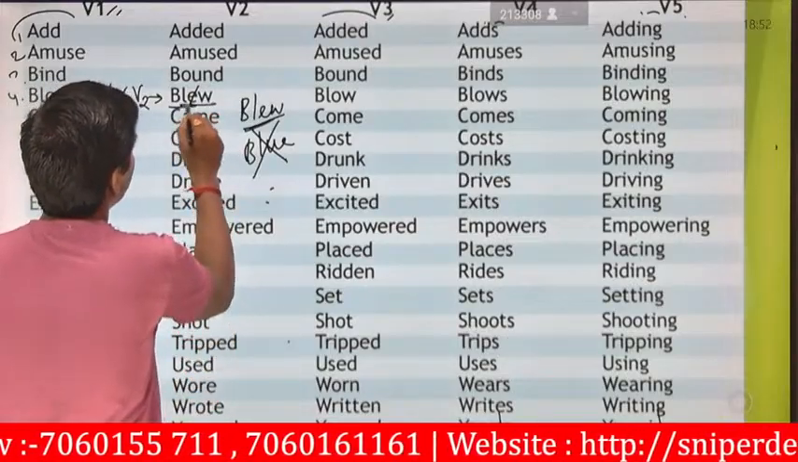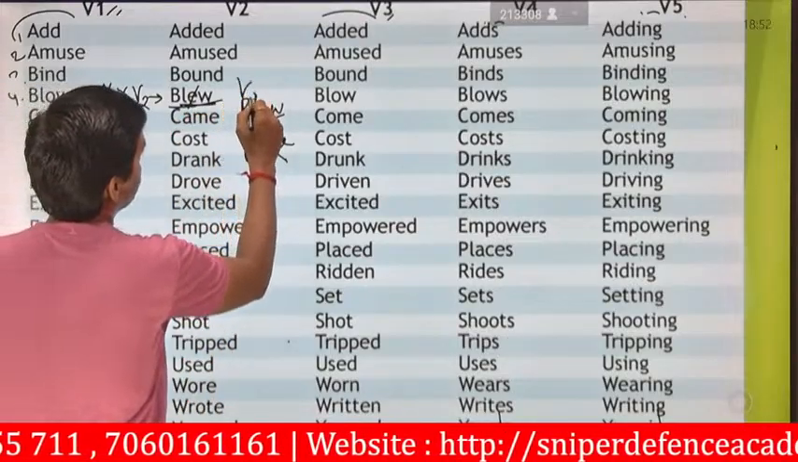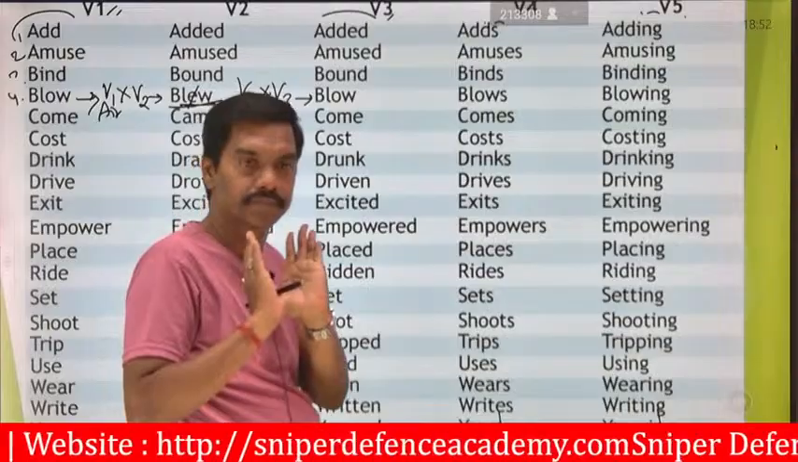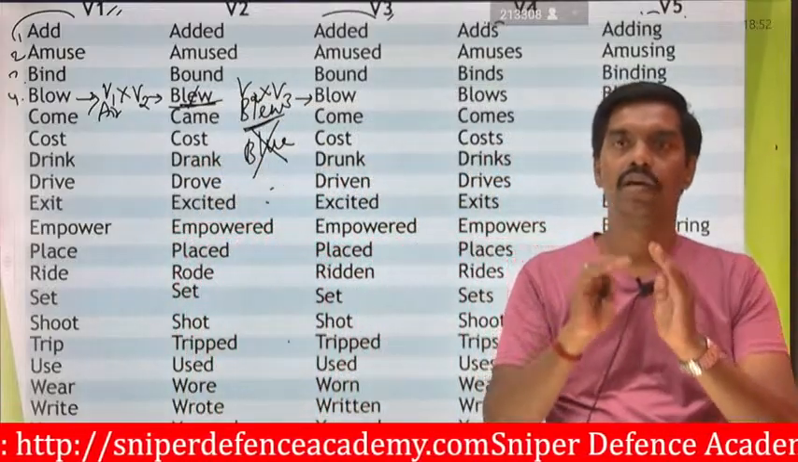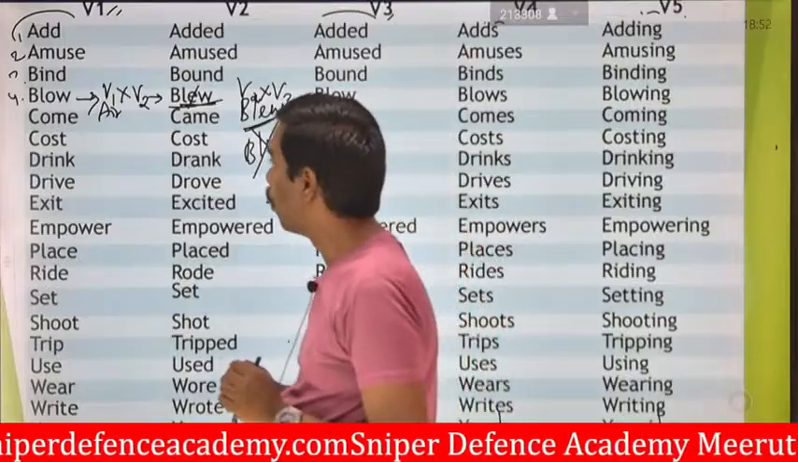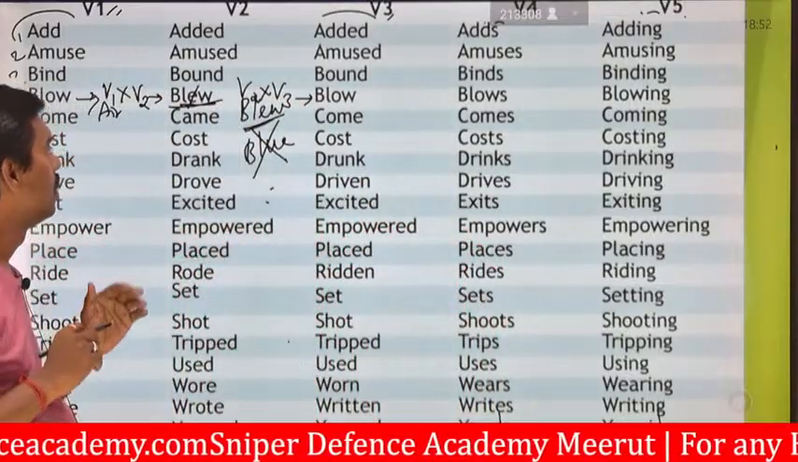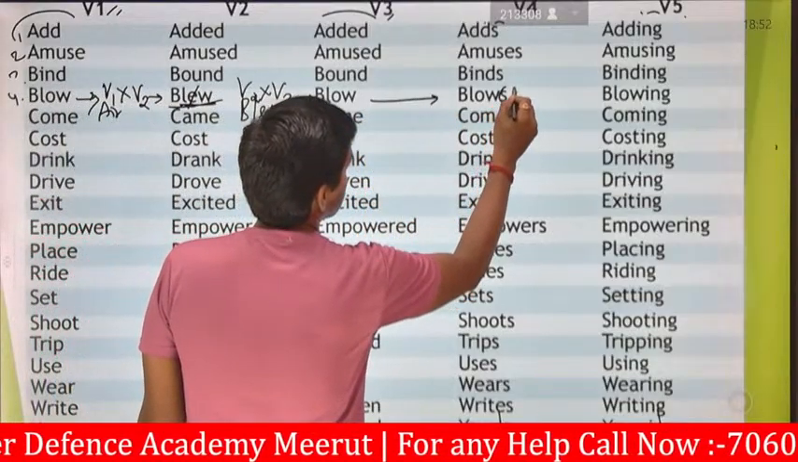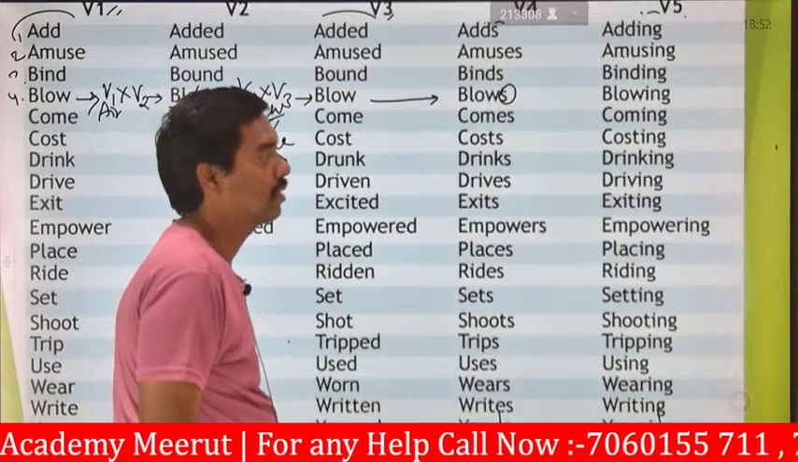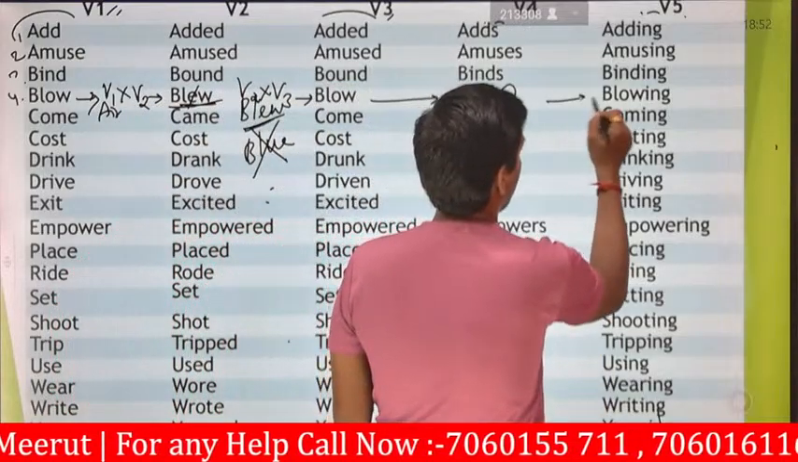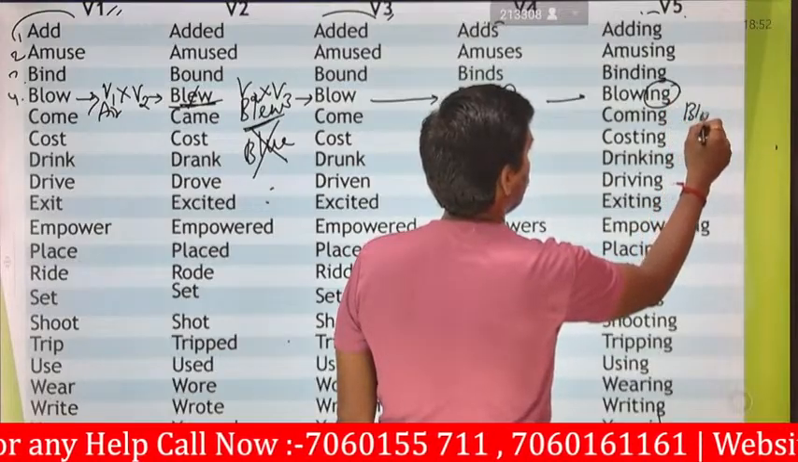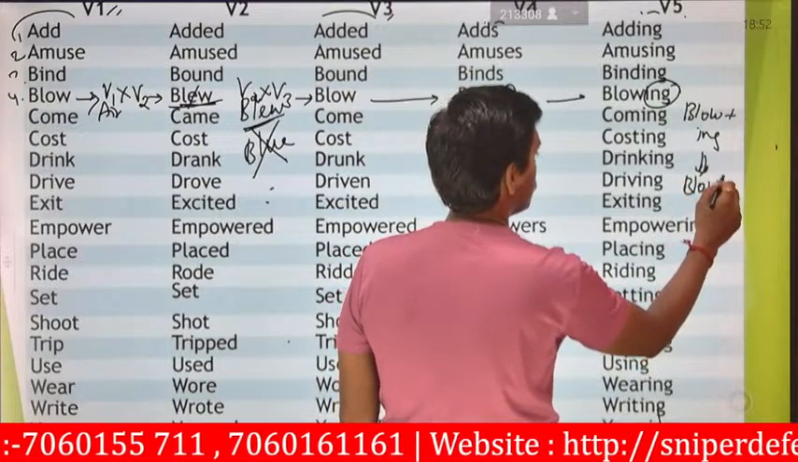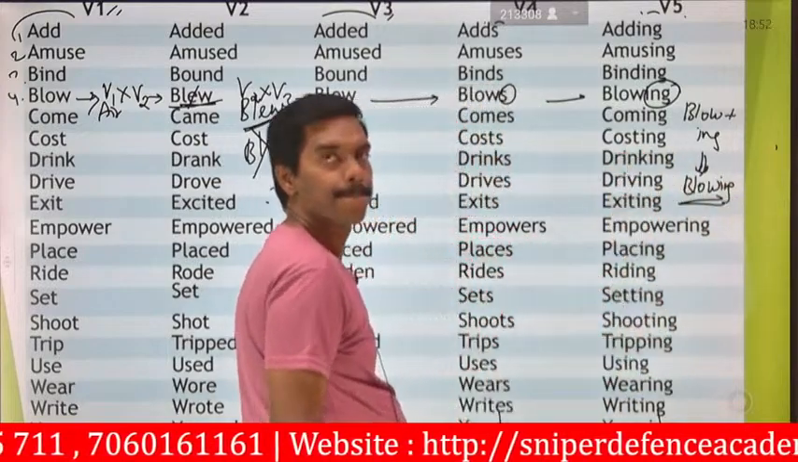Okay, blew. And next, this V2 will be transferred to V3 as blown. Yes, I am blowing air. So blow will be replaced by blew, then blown as it is, then blows; generally you know that S will be added. The last one is ing. So blow plus ing gives blowing. What is this? Blowing.